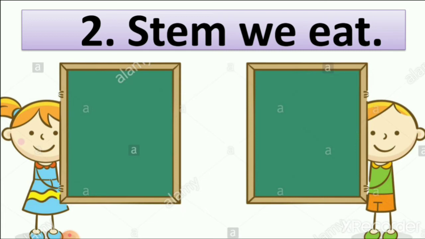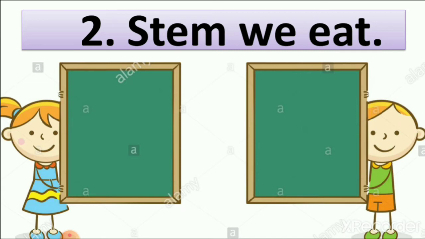So which stem do we eat? We learned in this lesson about stems we eat. One stem we eat as a fruit in our food. So which is that stem? We also eat this on kite flying days. We get sugar from it. Which stem is it? We learned about sugar, that we get sugar from sugar cane.